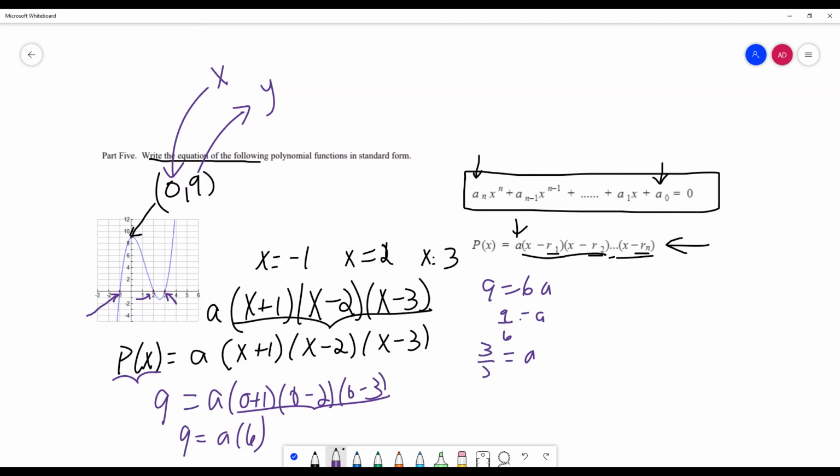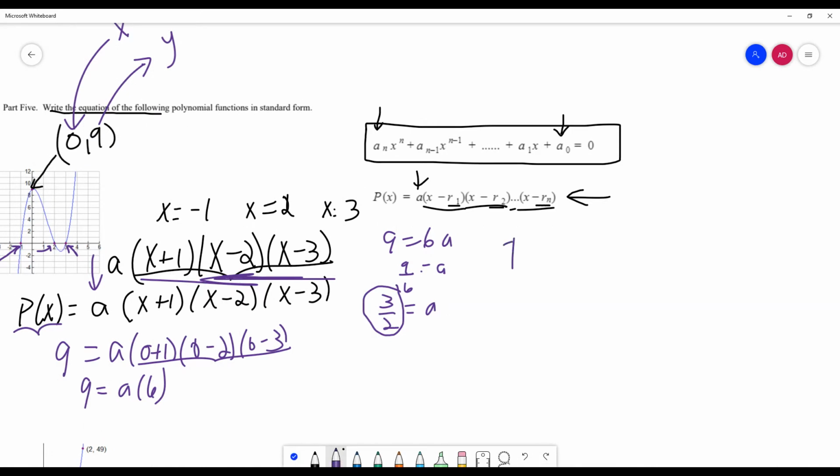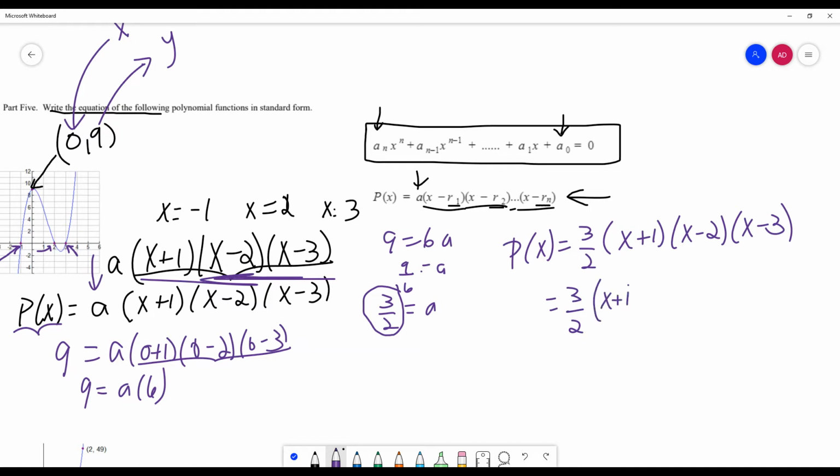Well, that's not so bad, right? We can handle that. Then when you bring it all together, take your 3 over 2, plug it in for your a, and multiply those all out. So p of x equals, like we just said, 3 over 2 times x plus 1, x minus 2, and x minus 3. If I want to write this in standard form, I need to do some multiplication. The 3 over 2 is just going to chill, we'll get to him in a minute. But over here, I'm going to FOIL. First, outer, inner, last.